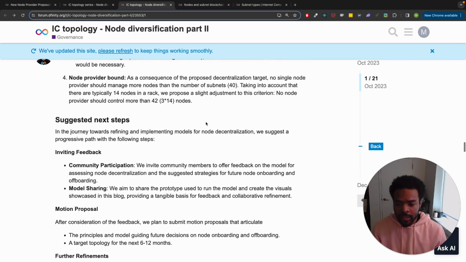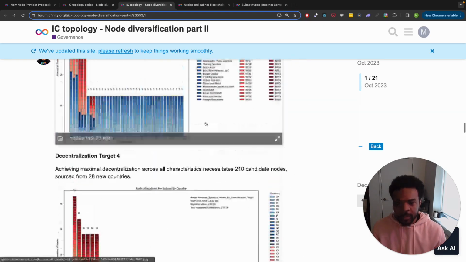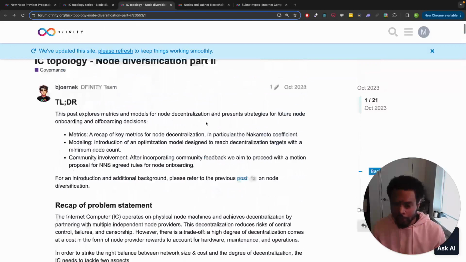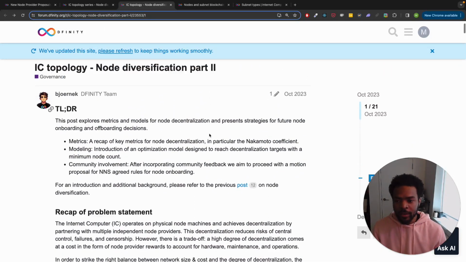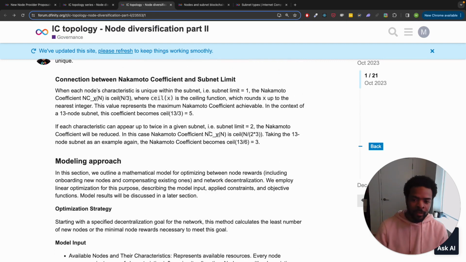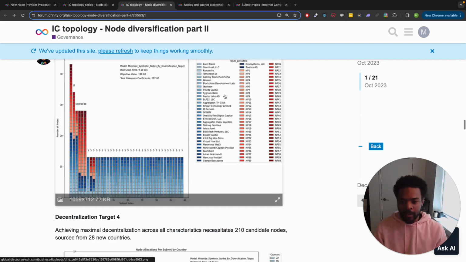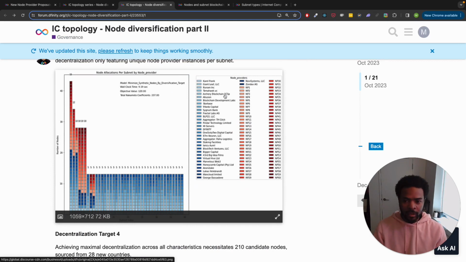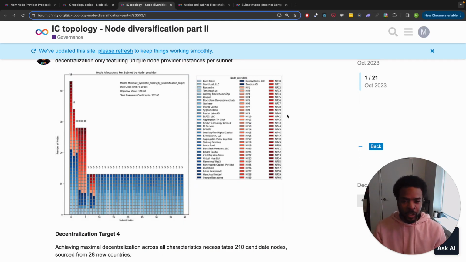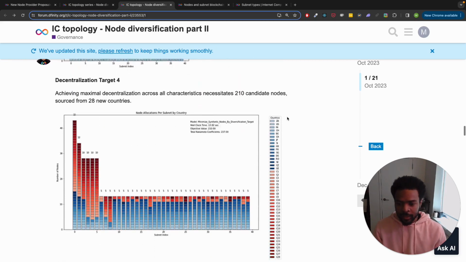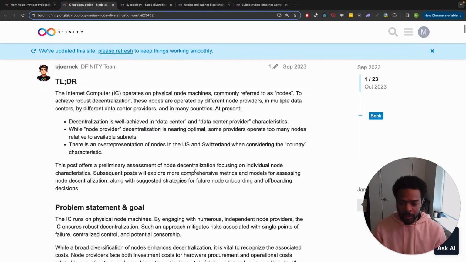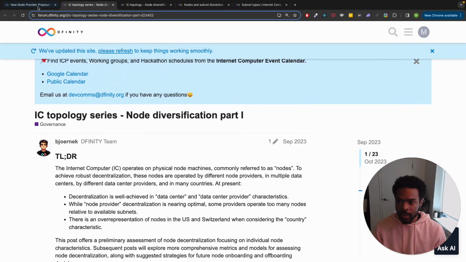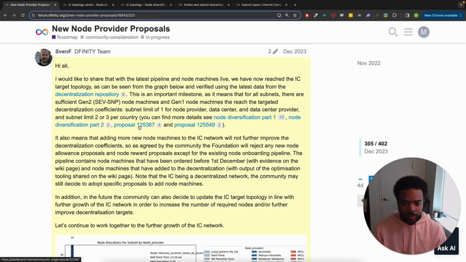Right, so this is how the decentralization targets are formed. I hope this was clear, and definitely leave me any questions or feedback that you have about this stuff. But this is, in a nutshell, how the decentralization targets were reached, or how we even determined what targets to use. And now I'm going to show where the targets were actually voted on. Let's see. So we have these proposals.